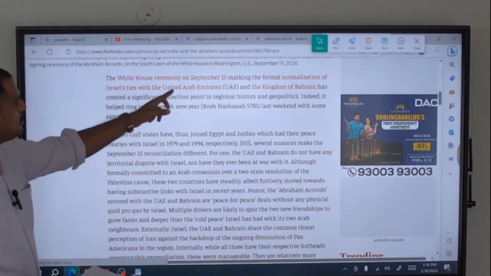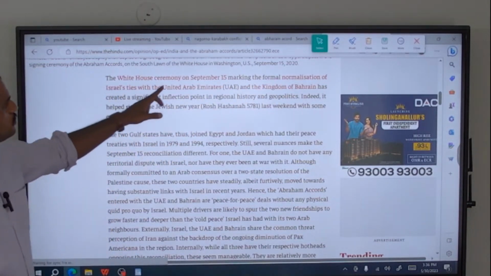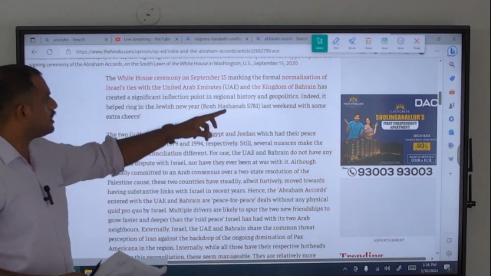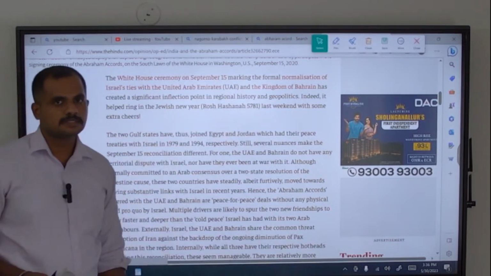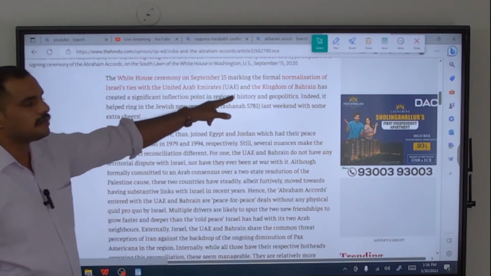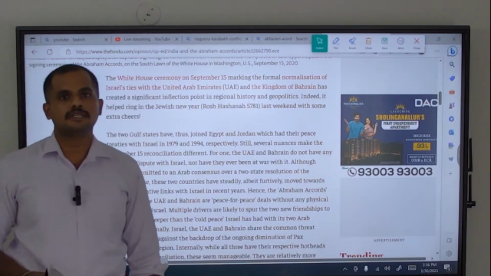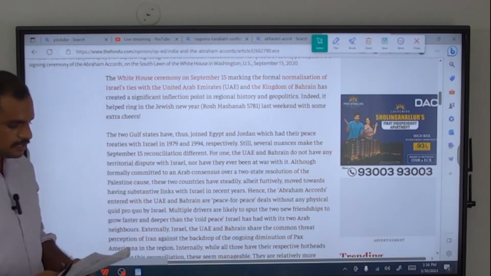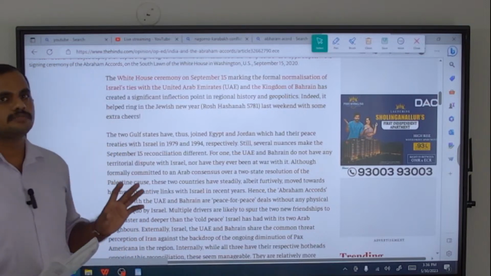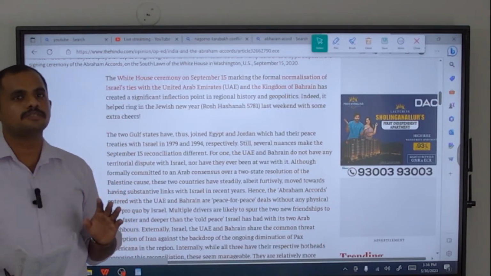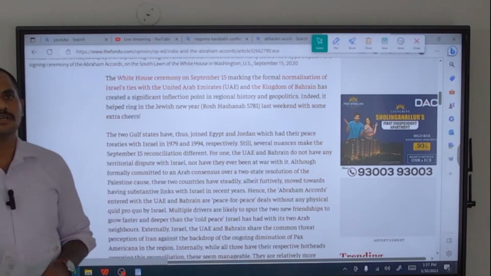See, the White House ceremony on September 15 marking the formal normalization of Israel's ties with UAE and Kingdom of Bahrain has created a significant inflection point in regional history and geopolitics. Yes, these two are the other Arab countries with which Israel has begun diplomatic relations, mediated by the US. This is also a kind of war-related question because this region has been in the news for several decades because of the conflict between Israel and other Arabian region countries.